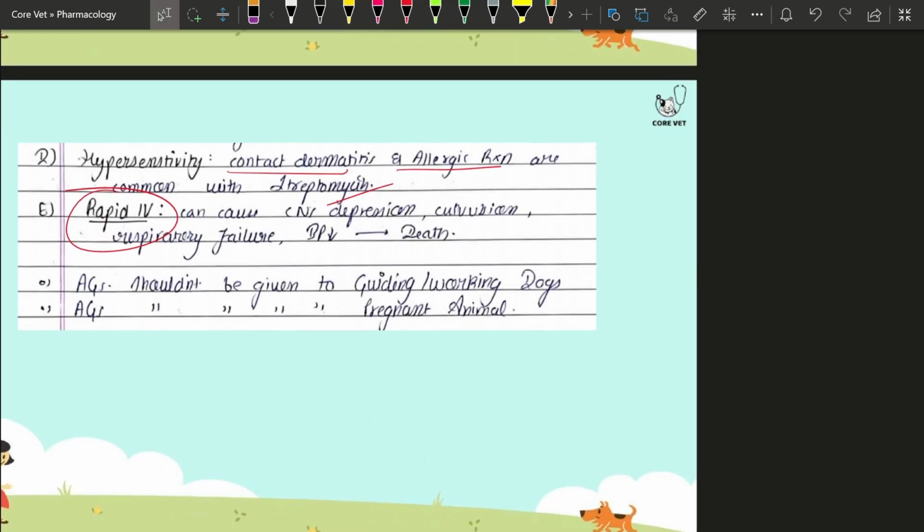And aminoglycoside obviously shouldn't be given to guide dogs and working dogs, because the purpose of a guide dog is to guide, and if the dog isn't able to hear, because the aminoglycoside leads to ototoxicity, then what's the purpose of the guide dog, right? So that's why aminoglycoside shouldn't be prescribed to guide dogs. It also shouldn't be given to pregnant animals, because it can cross the placental barrier, right?